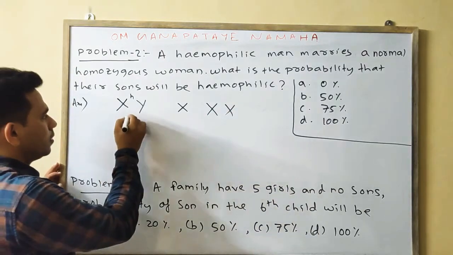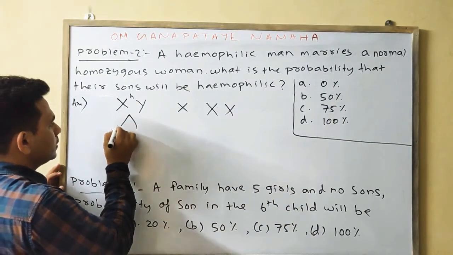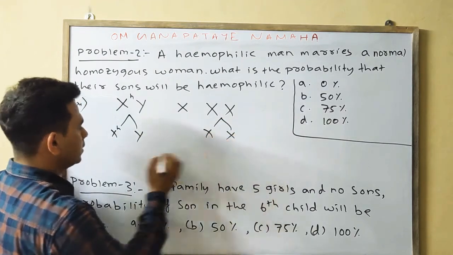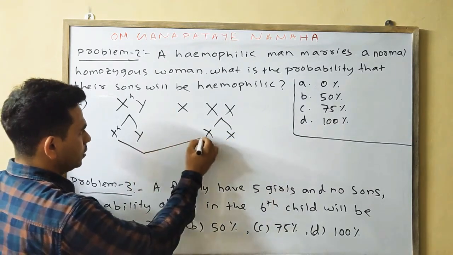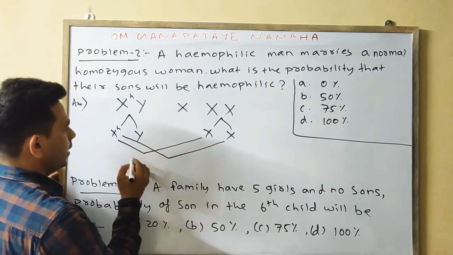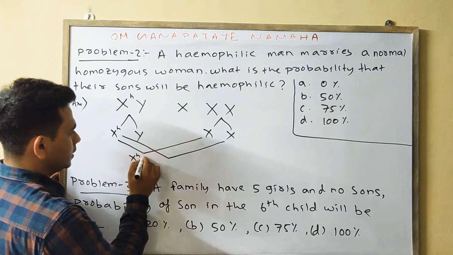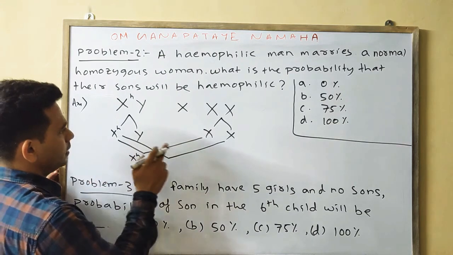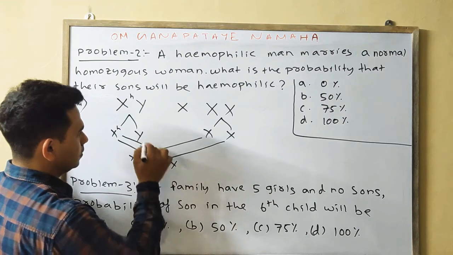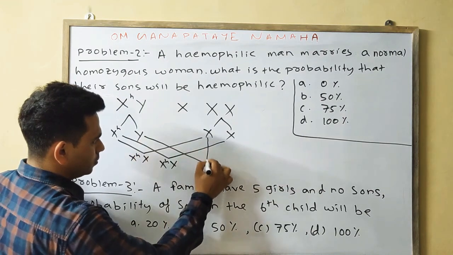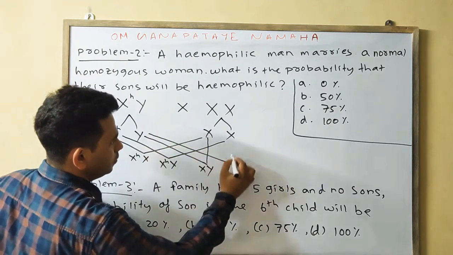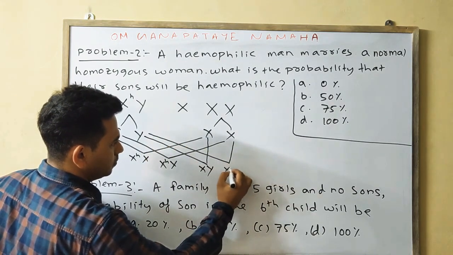Okay, gamete formation. XHY, XX. This one will cross with this one, and this one will cross with this one. First we will find XHX, next XHX, XHX. Next, this one will cross with this one, we will find XY. This one will cross with this one, XY.